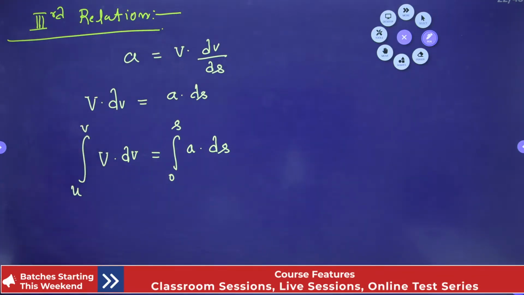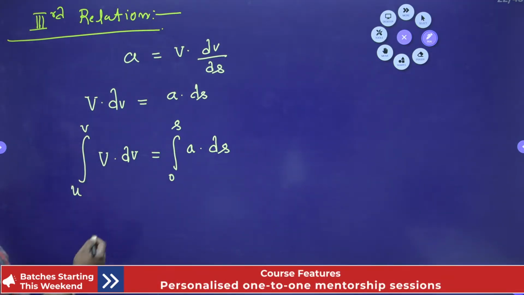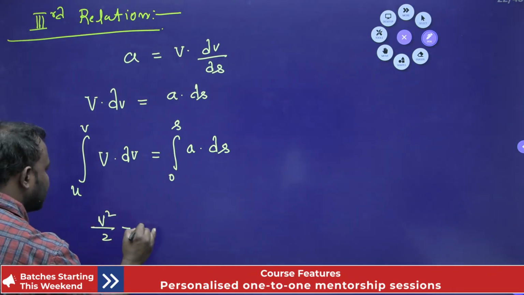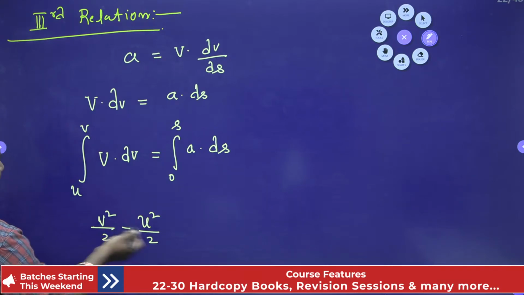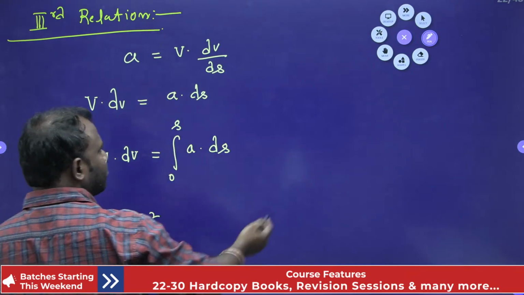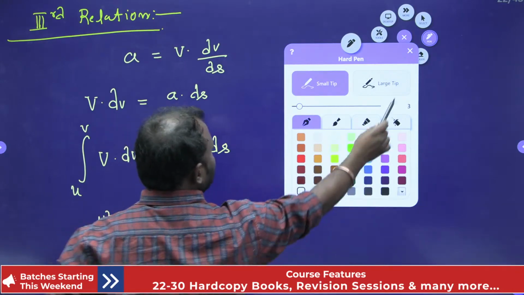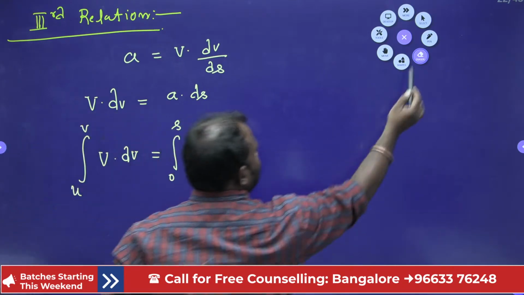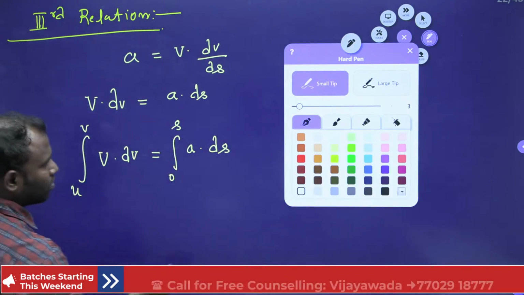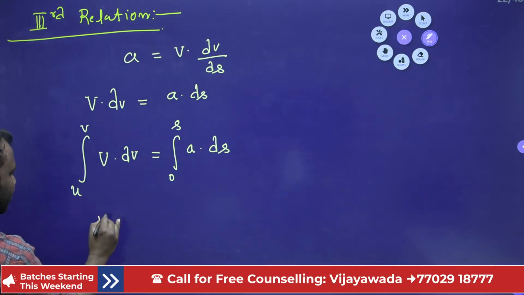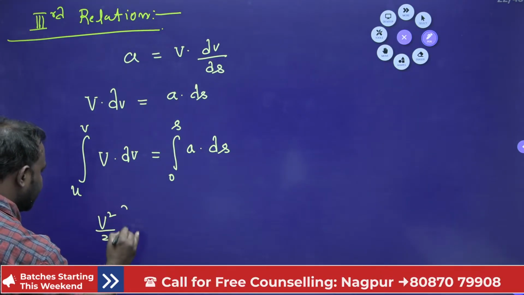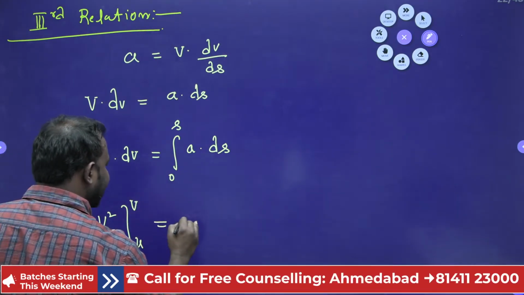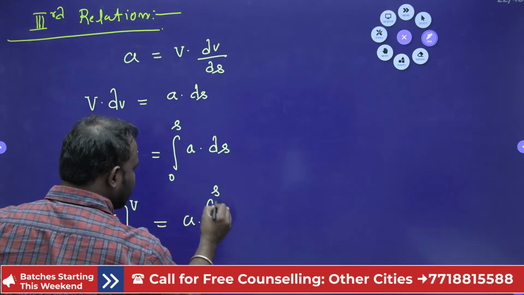The integral of v dv gives v square by 2 minus u square by 2. If you want one more step, I'll write it: v square by 2 between the limits v and u is equal to a, which is a constant, times the integral from 0 to s of ds.